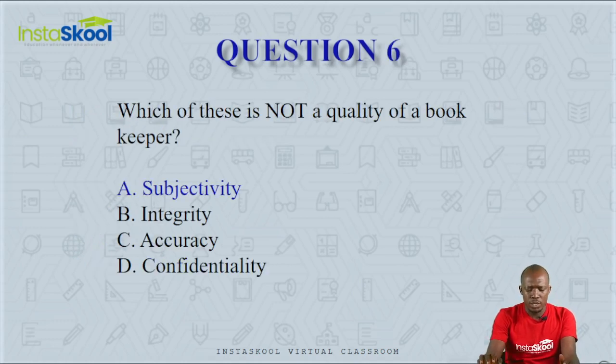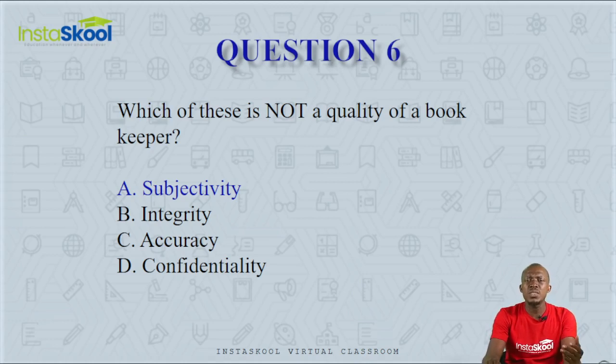Question number 6. Which of these is not a quality of a bookkeeper? Subjectivity, integrity, accuracy, and confidentiality. Confidentiality means keeping the company information secret from the public. Accuracy means being correct in your record keeping.